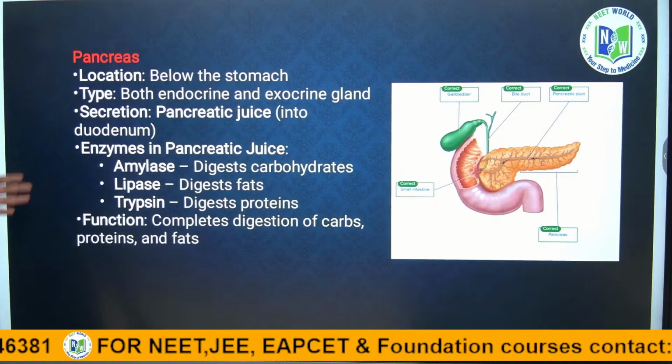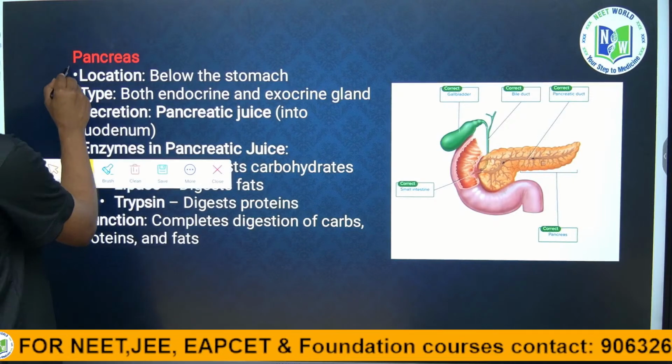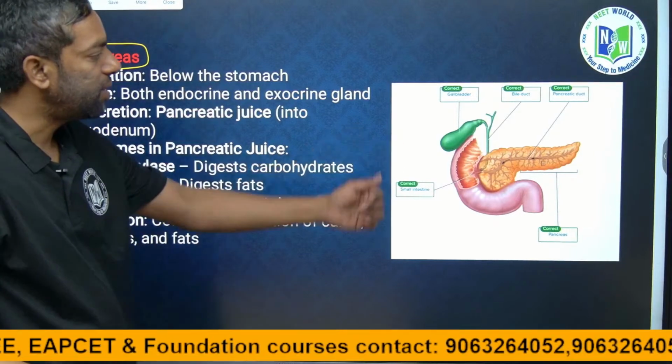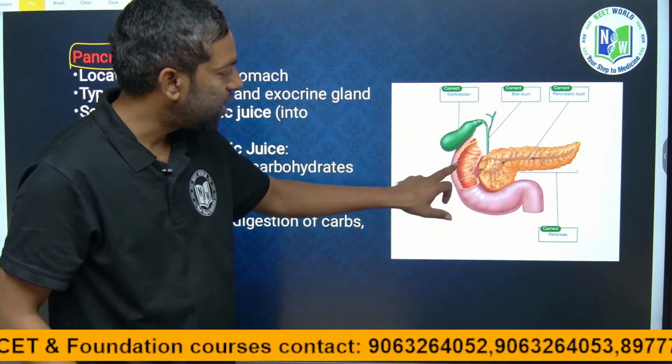Pancreas. This is the pancreas, and this is the intestine.